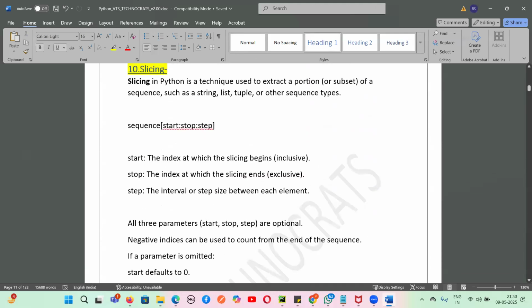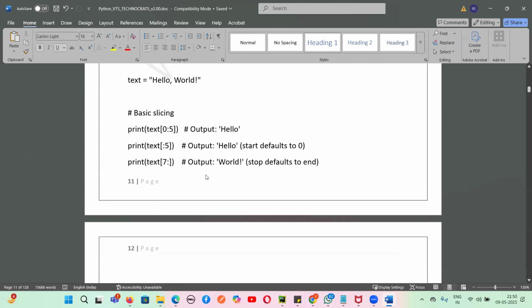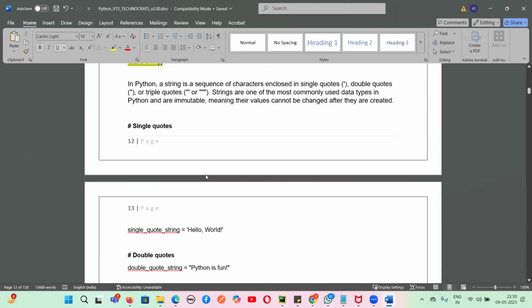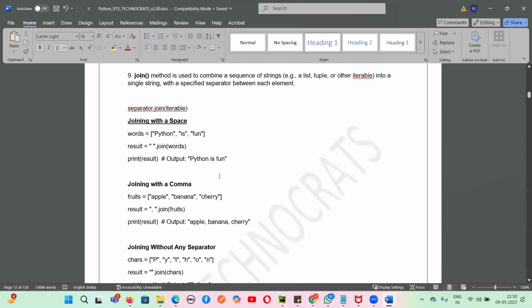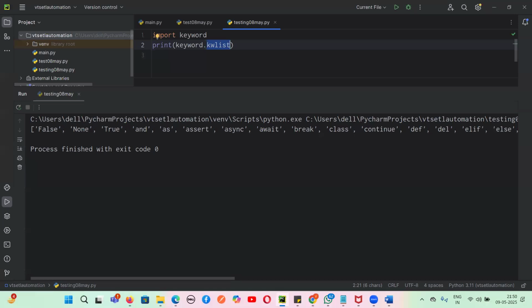Tomorrow, I want everyone of you to install this software because we will be moving to the next topic called slicing. Then we will move to the next topic called string, and so on. Please install at least, guys, this PyCharm and this Python. Both things need to be installed. Once you install PyCharm and Python, then you can execute the code on a daily basis. If you execute the code daily, it will be better, guys. Otherwise, in the end there will be so many codes, and it will become a big problem. So please install the software.